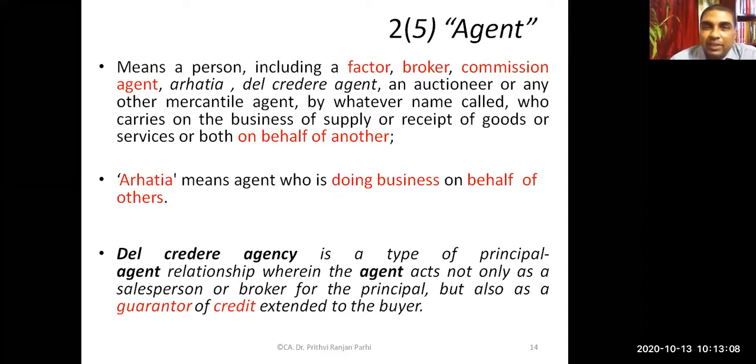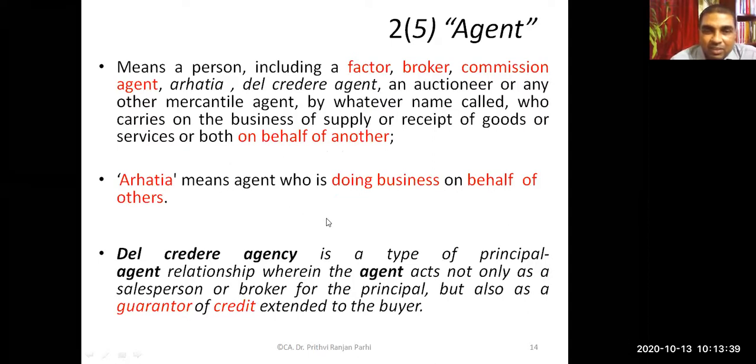Agent means a person including factor, broker, commission agent, arhatia, delegated agent, auctioneer, or any other mercantile agent by whatever name called, who carries on the business of supply or receipt of goods or services or both on behalf of another. So whatever might be the name called, he carries on the business of supply or receipt of goods on behalf of others.